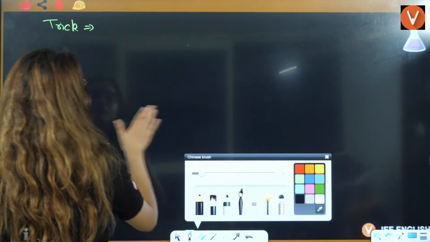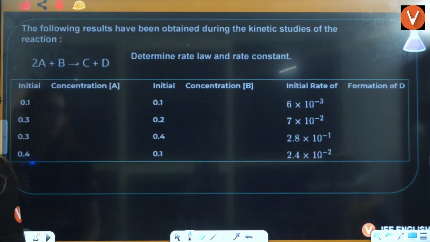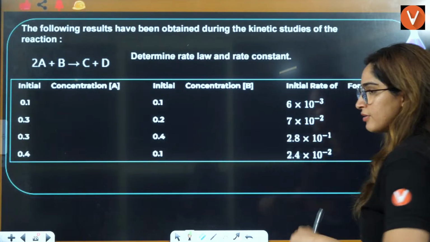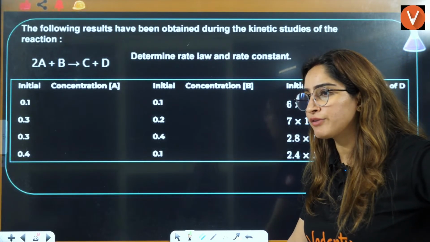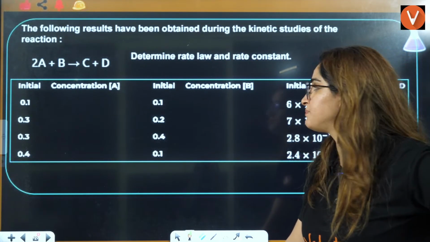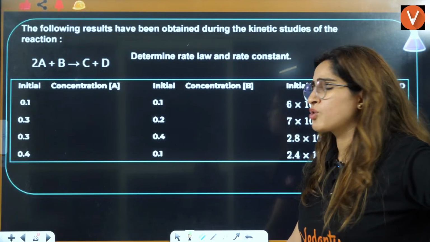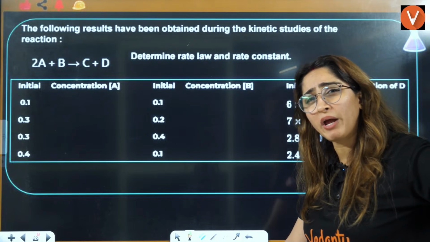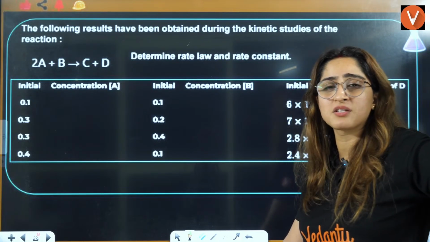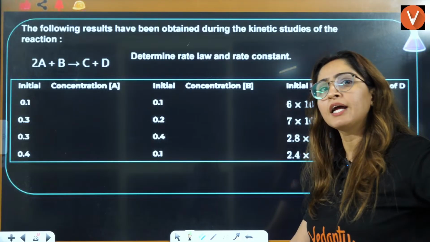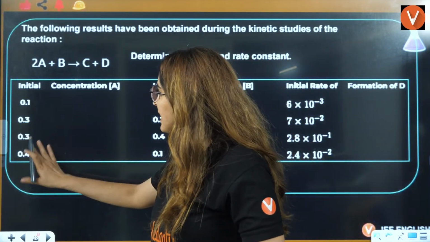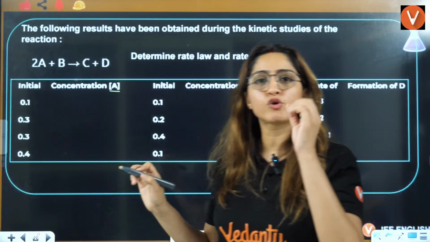That is the same thing in the form of a table. There are different methods in books. Usually you will have to equate, then do calculations and all that. We are not going to do that. We are going to solve this very simply. Firstly, keep the concentration of A constant.